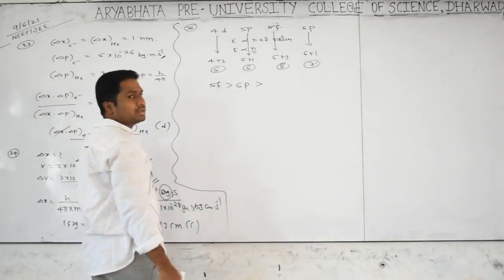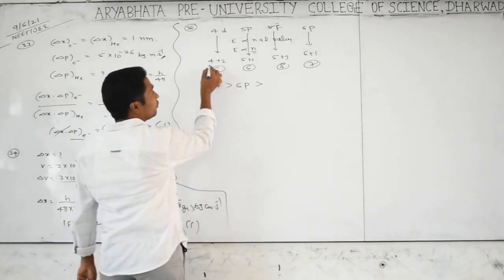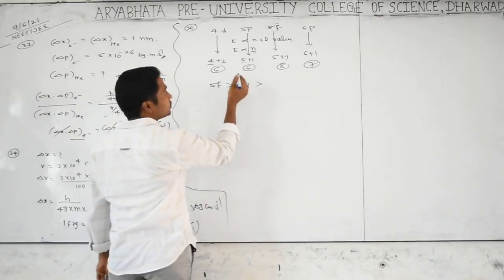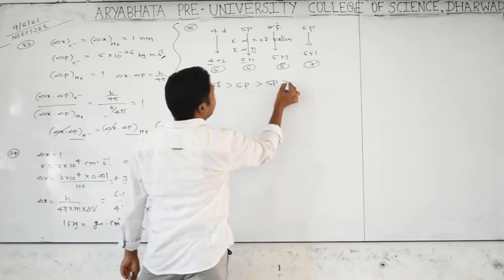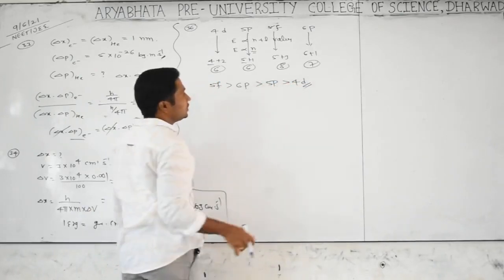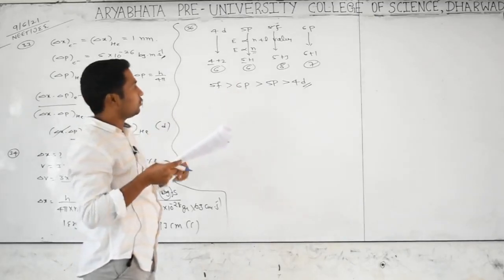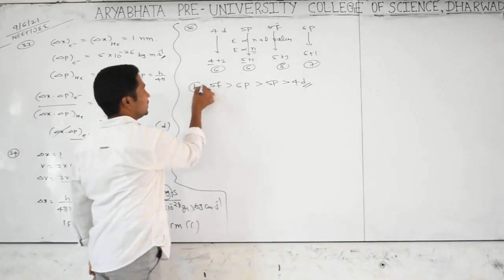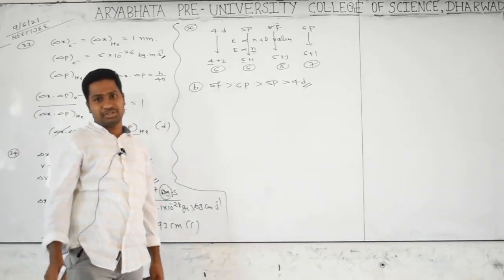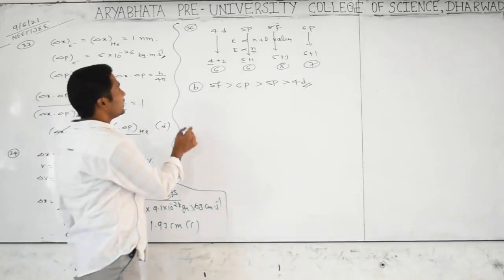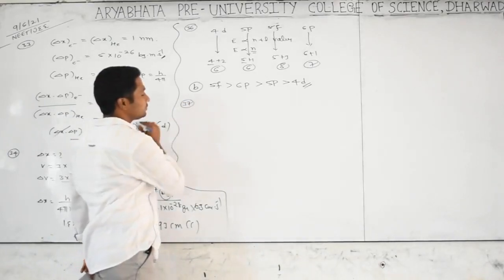Then the two having the same n plus l value, we go by n value: 5P, and the least is 4D. So the option is 5F, 6P, 5P and 4D. Option D is coming. It's a good model for NEET and CET examination. All of you clear? Go for 37.